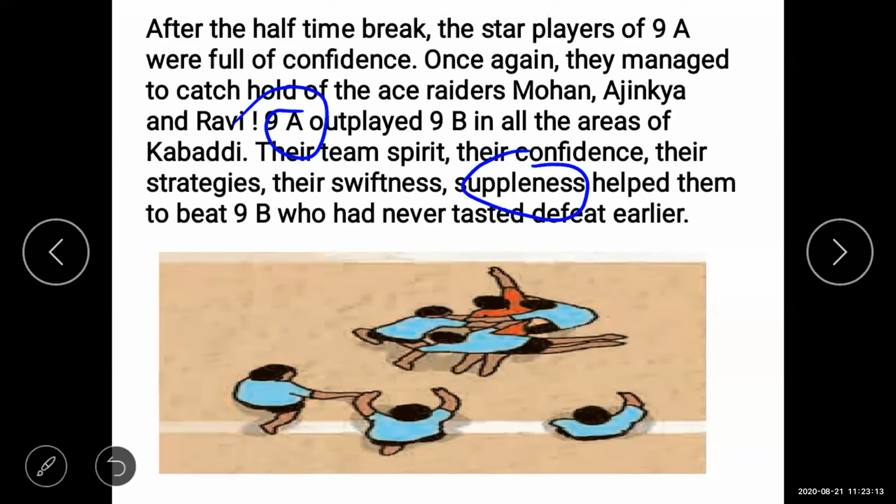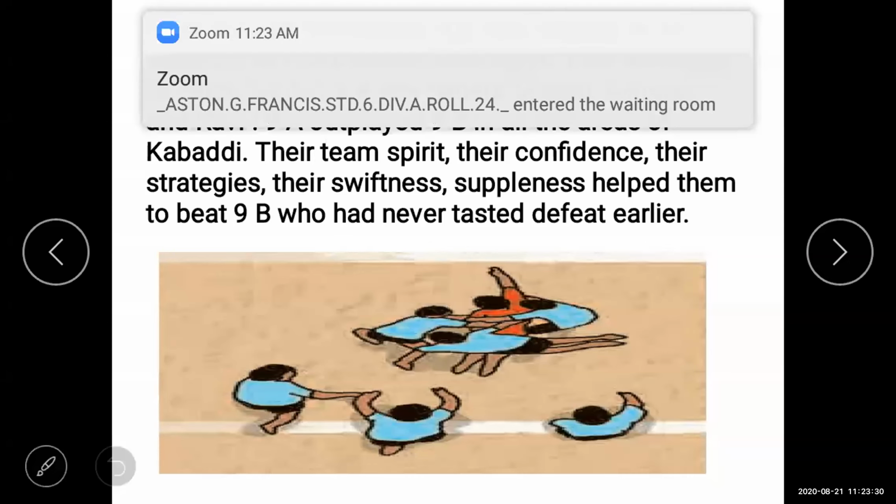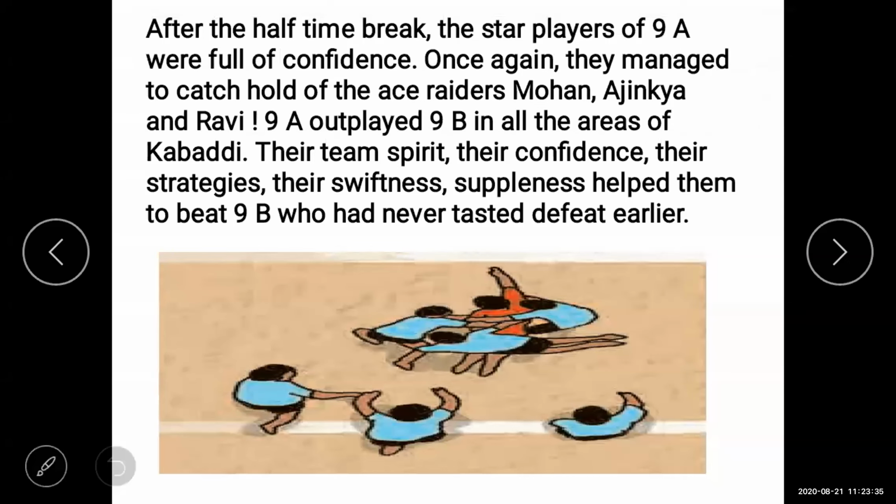These helped them to beat ninth B. Now these are some qualities. If you want to win the match, a good player must have these types of qualities to beat the opposition player. Now ninth B was defeated for the first time. As I told you before, students, ninth B never ever loses the match. But this year they lost, they were defeated just because of ninth A, and ninth A showed their team spirit very well.